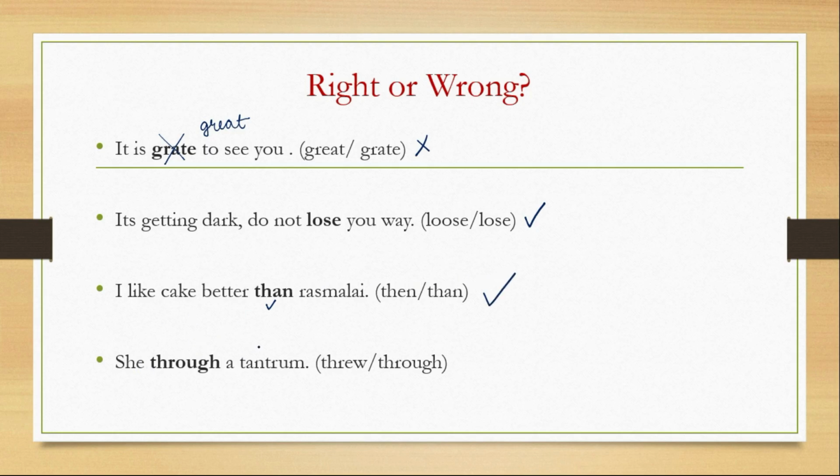She threw a tantrum. Is it this threw? Tantrum jo nakra hai na. So you always throw a nakra. And throw ka past tense hai threw. So it should be this threw, not this one. So this answer is wrong.